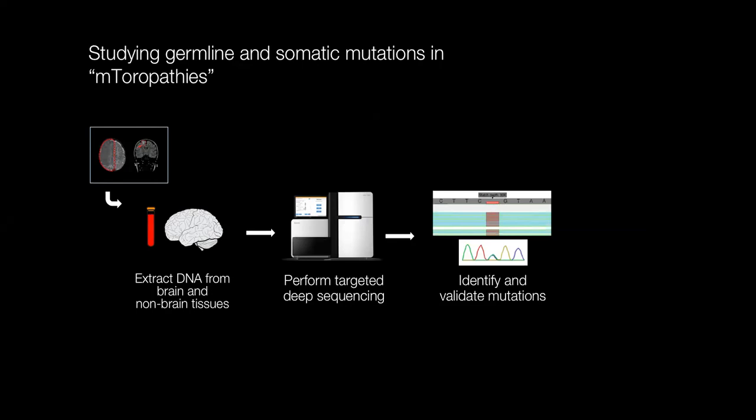We're able to extract DNA from that brain tissue and from non-brain tissue when available. And then we perform targeted deep sequencing. We generally focus on genes that are in the mTOR pathway. And the reason for this is that if we have a smaller target region for sequencing, we're able to get a higher depth of coverage for a given cost. And then we use various methods to identify and validate pathogenic mutations.